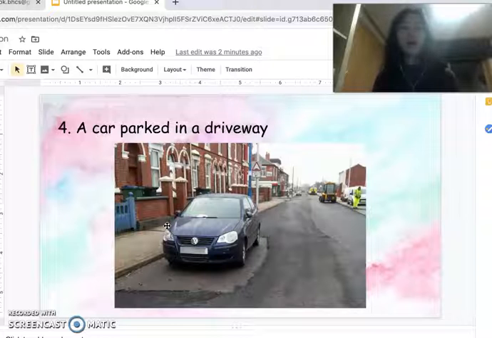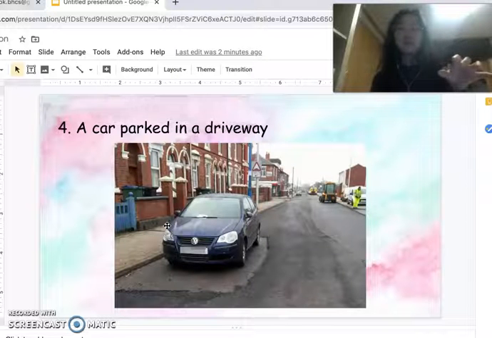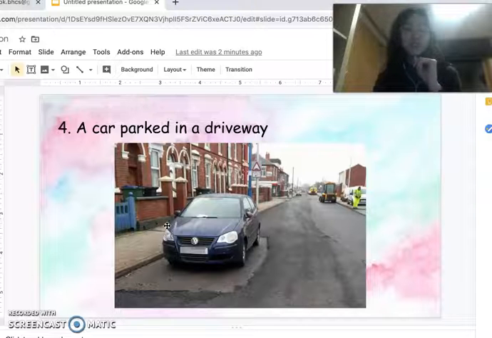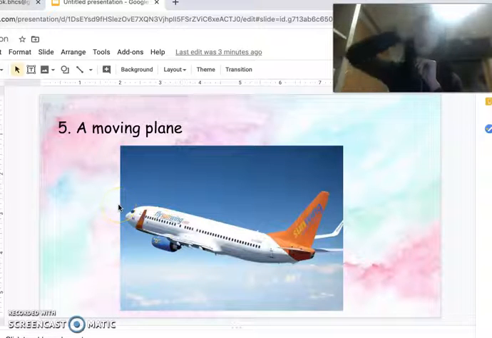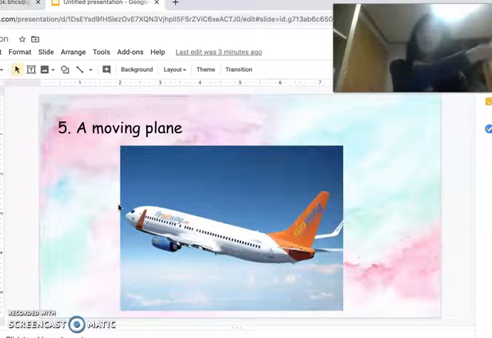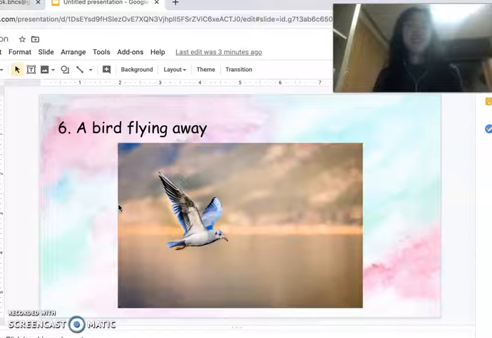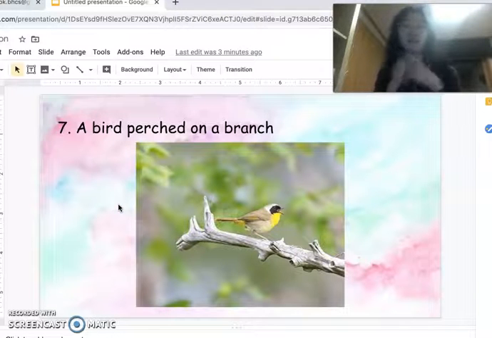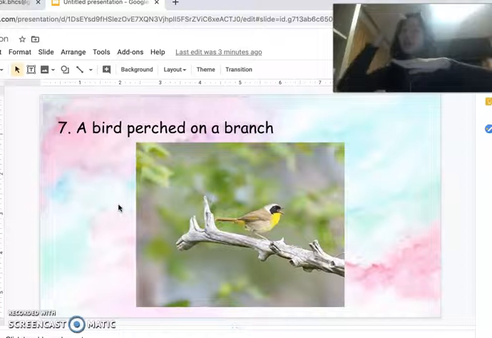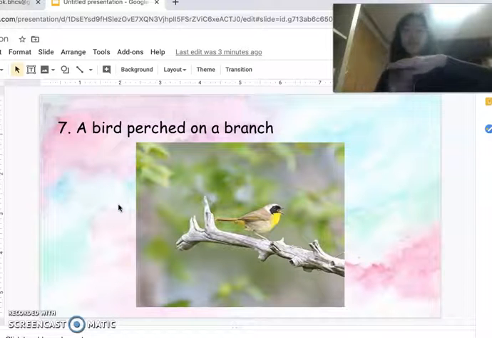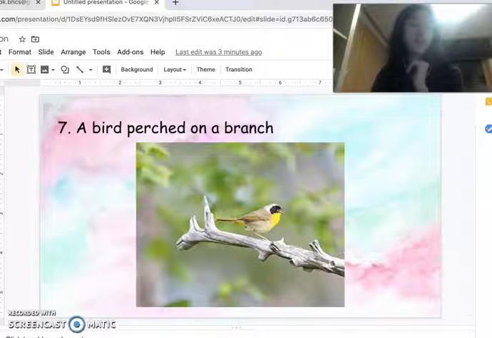Number four, a car just parked in a driveway, just chilling. Potential energy. Number five, a moving plane. Kinetic. Six, a bird flying away. Also kinetic. And lastly, number seven, a bird just perched on a branch. So perched means just sitting there, not flying or anything. Potential energy. Great job. Fabulous.